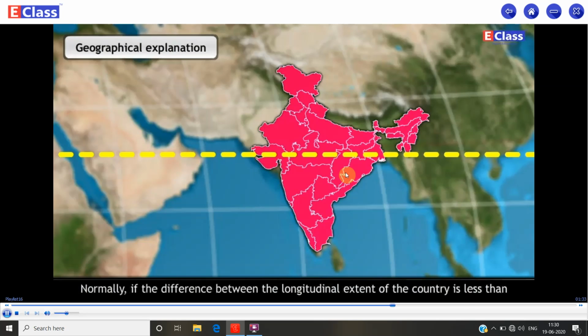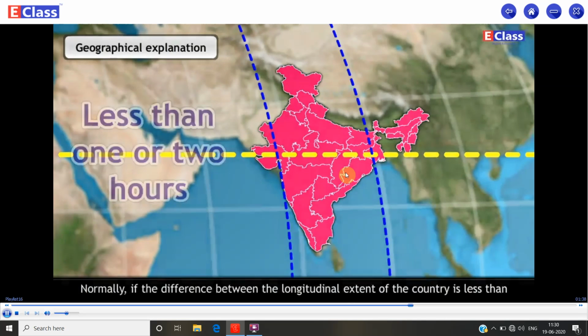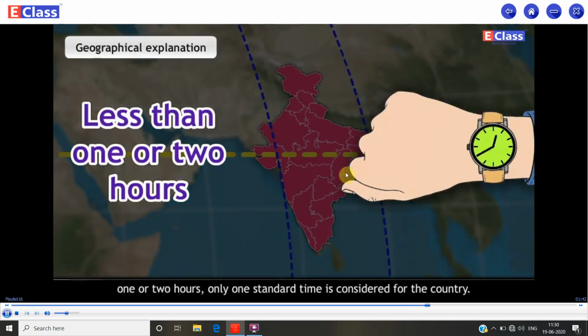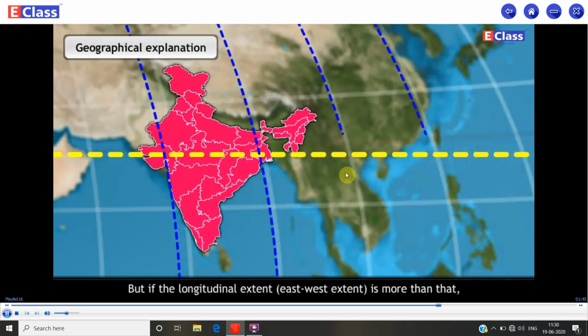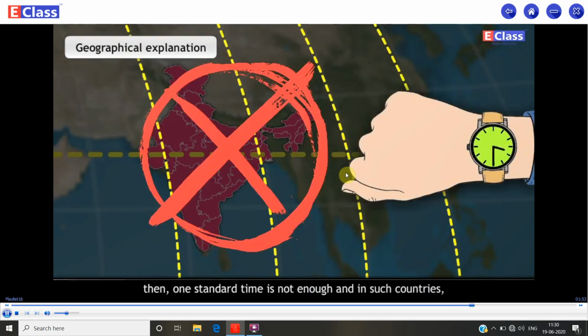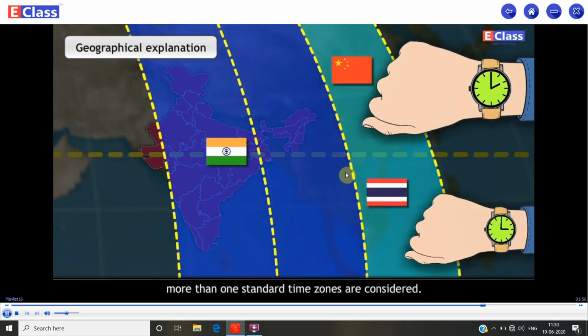Normally, if the difference between the longitudinal extent of the country is less than 1 or 2 hours, only one standard time is considered for the country. But if the longitudinal extent, east-west extent, is more than that, then one standard time is not enough, and in such countries, more than one standard time zone are considered.